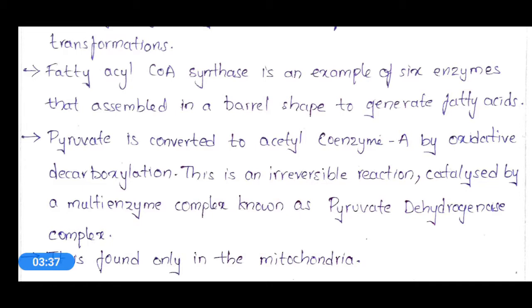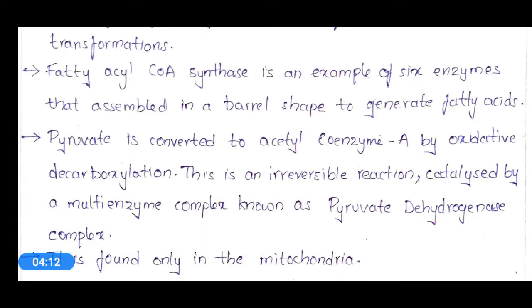Irreversible reaction means if the product is formed, it cannot be converted back into its original form. This reaction is catalyzed by the multi-enzyme complex pyruvate dehydrogenase complex. So here 2 examples of multi-enzyme complexes were given: the first is fatty acyl CoA synthase, and the second is the pyruvate dehydrogenase complex.